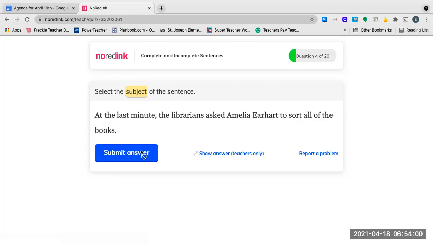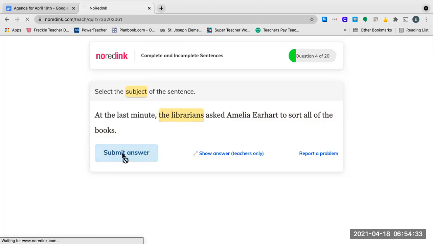So at the last minute, the librarians asked Amelia Earhart to sort all of the books. So asked is a verb, and it's saying the librarians asked Amelia Earhart to sort all of the books. So the librarians, because they asked Amelia Earhart to sort all of the books. So it was the librarians.